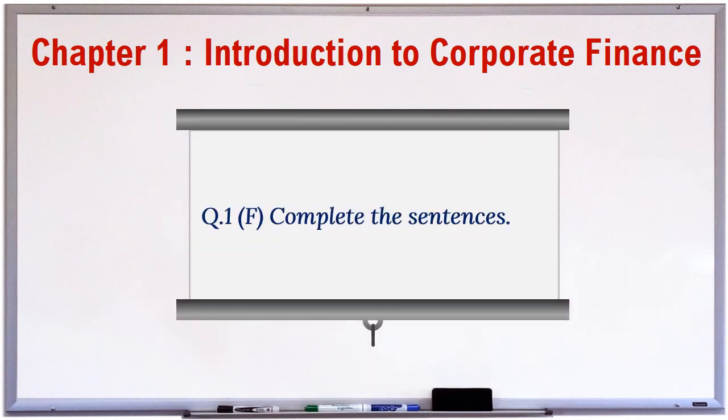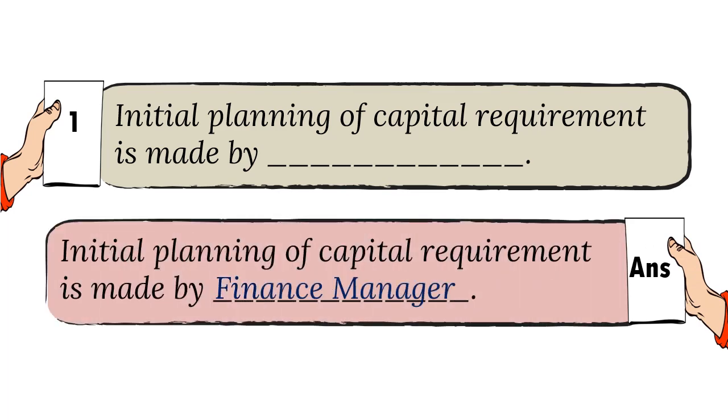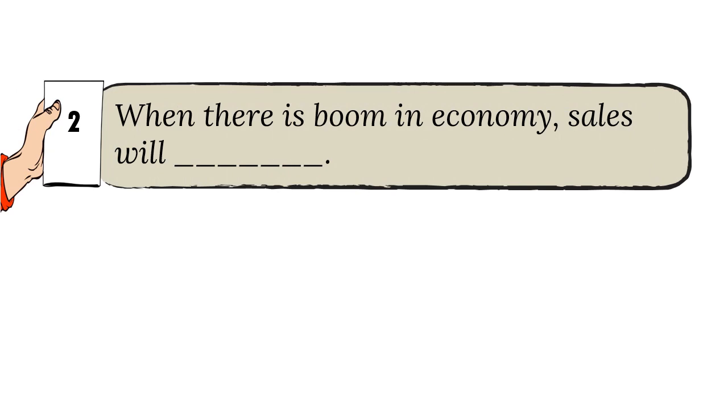Question 1. F. Complete the sentences. 1. Initial planning of capital requirement is made by dash. And the answer is finance manager. 2. When there is boom in economy, sales will dash.